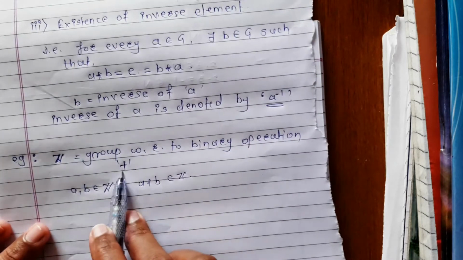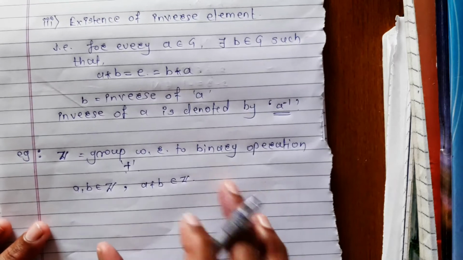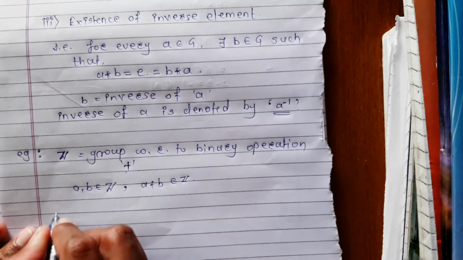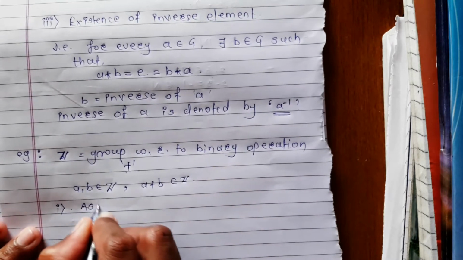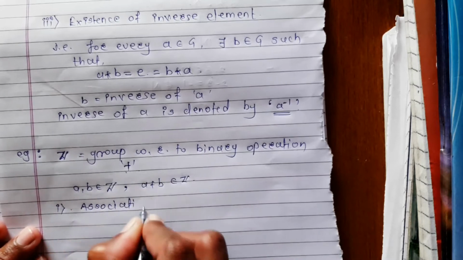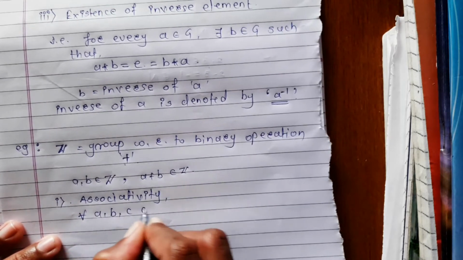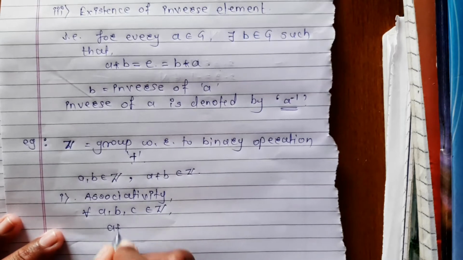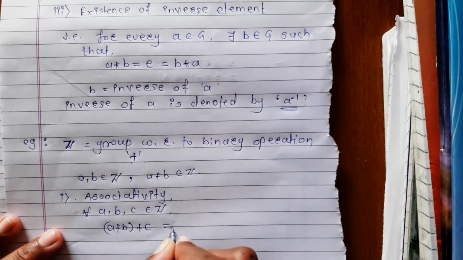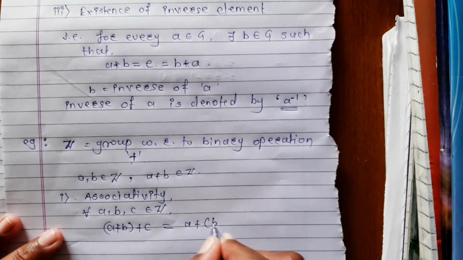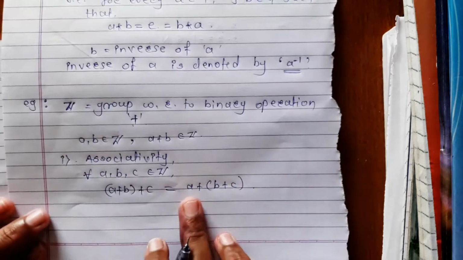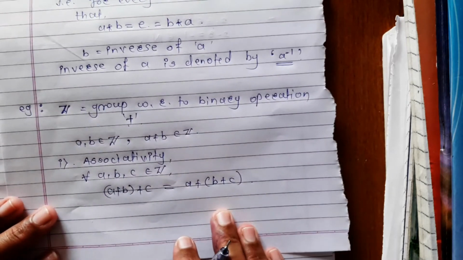That is, addition is binary operation on set of integers. Now we have to check associativity. For all a, b, c belongs to Z, (a plus b) plus c equals a plus (b plus c). Therefore, addition is associative.